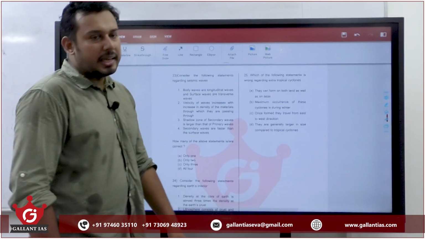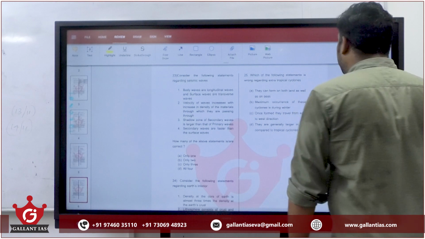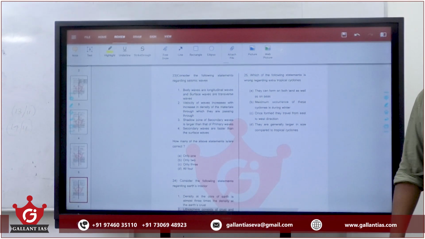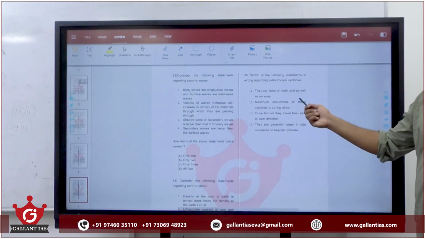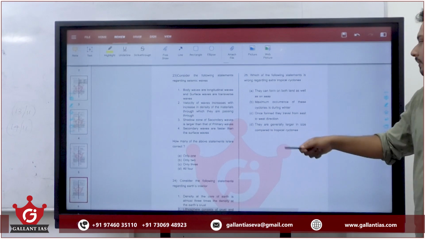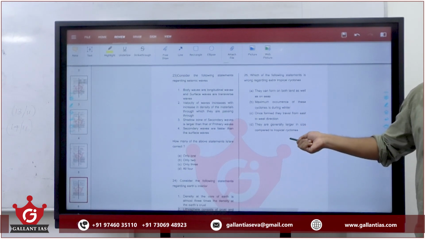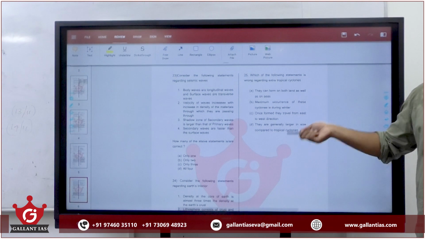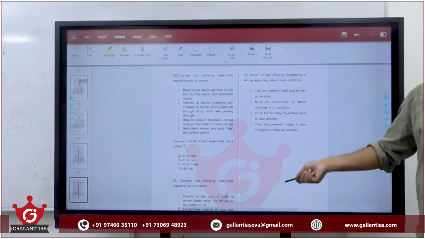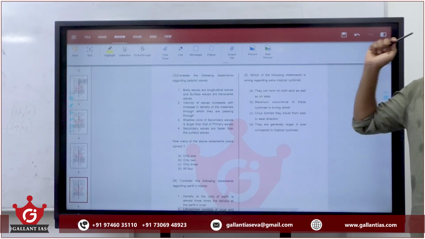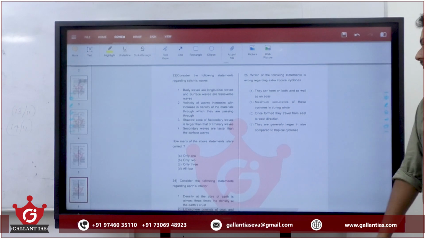Regarding extratropical cyclones or temperate cyclones, they can form both on land as well as seas. Yes. Maximum occurrence of this cyclone is during winter. Yes. Once they form, they travel from east to west direction. They are formed in temperate regions. In temperate regions, these cyclones are carried by westerlies. Westerlies are traveling from west to east.